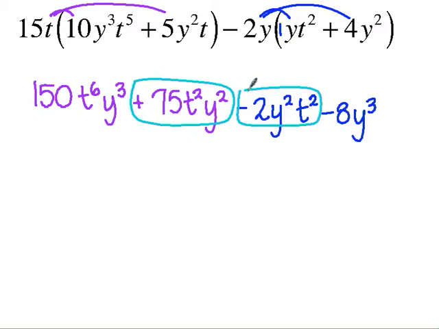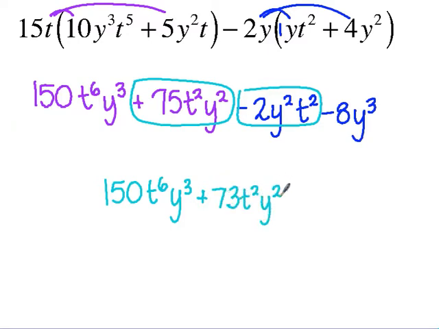Okay, you're probably like, well, they don't look the same. Well, really they are. They have the same variables. They have a t squared and a y squared, and that's it. So first of all, my first term stays 150 t to the 6th y cubed. My next term becomes, and it doesn't matter how you write this one.